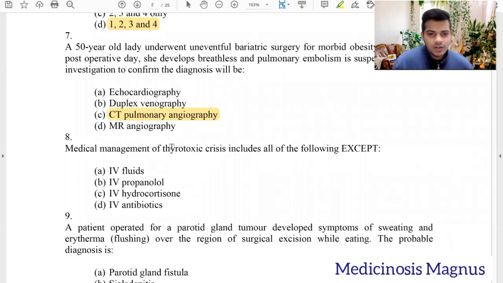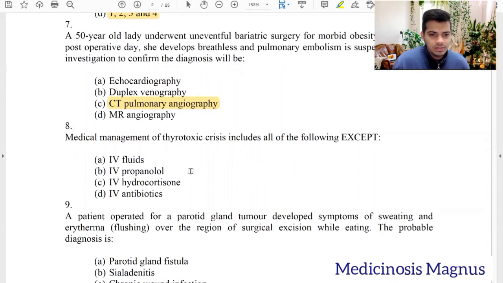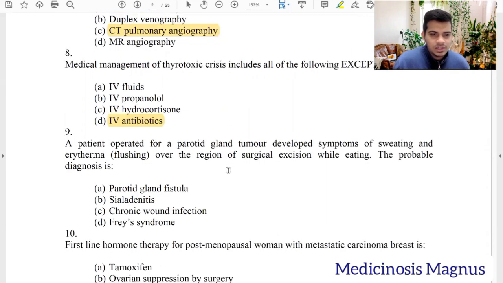Medical management of thyrotoxic crisis includes all of the following except: IV fluids, yes, the patient will be dehydrated. Propranolol, yes. Hydrocortisone steroids, yes. IV antibiotics, no, this is not needed for thyrotoxic crisis.